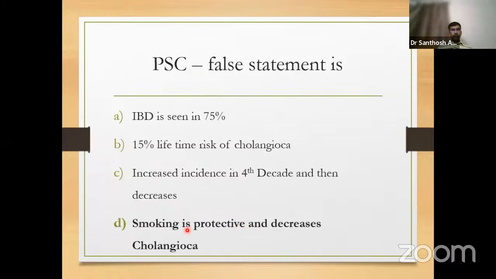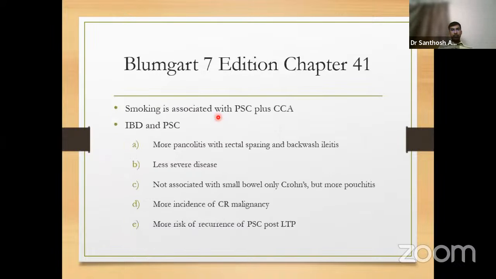The answer is that smoking is protective for primary sclerosing cholangitis, but for those patients who have primary sclerosing cholangitis, if they smoke, their symptoms may be less, but they tend to develop more cholangiocarcinomas. The others are true. The maximum incidence of PSC is in the 4th decade. 15% of those who have PSC will have cholangiocarcinoma during the course of the disease. 70 to 75% of PSC patients will have concomitant IBD. Most of them will be ulcerative colitis.